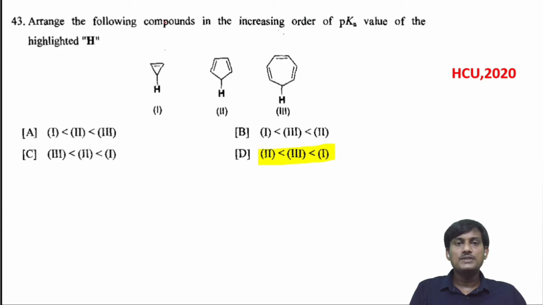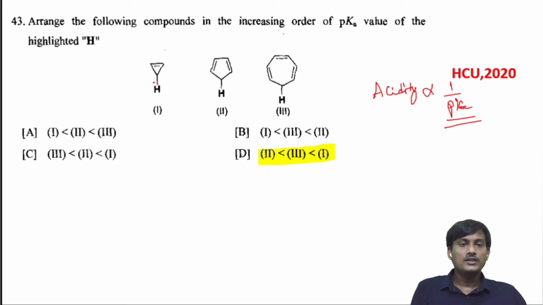Arrange the following compounds in increasing order of pKa value of the highlighted H. This is also an application of aromaticity. Acidity is inversely proportional to pKa. The more the pKa value, the less the acidity. Means more acidic has less pKa, less acidic has more pKa. We have to find out which one is less acidic.